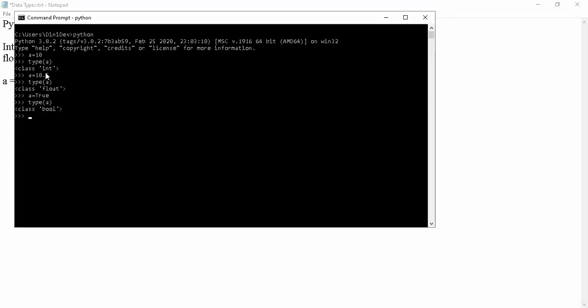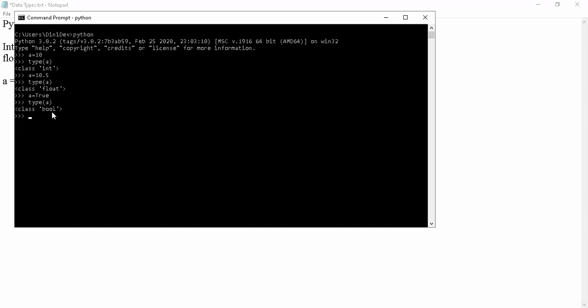I showed A equal to 10, and type of A is showing integer. Next one float, next one Boolean. Using this type function, we can know the type of the data. Such a programming language is a dynamically typed programming language, and Java and C are statically typed programming languages.